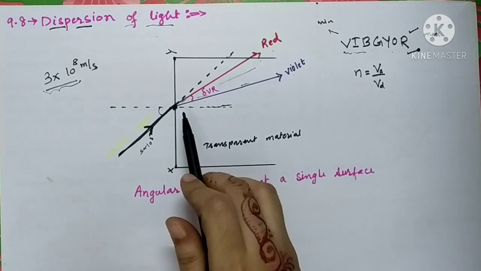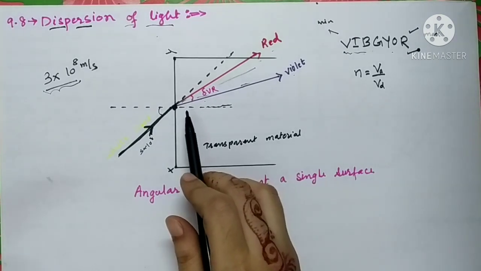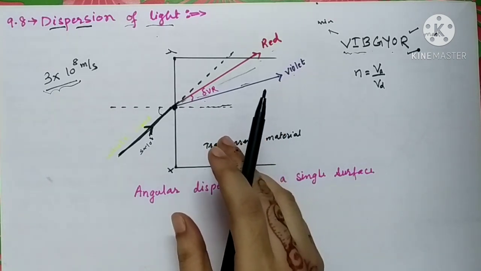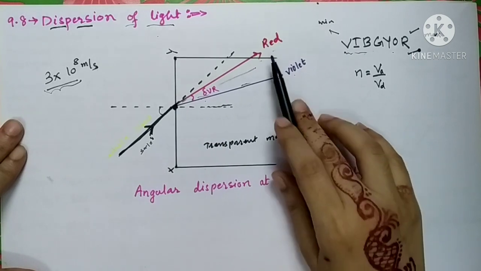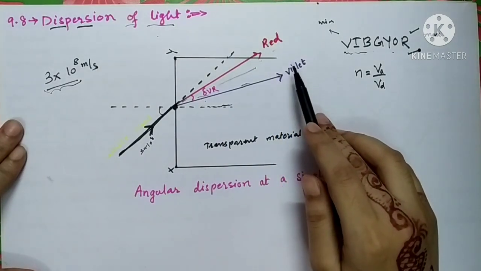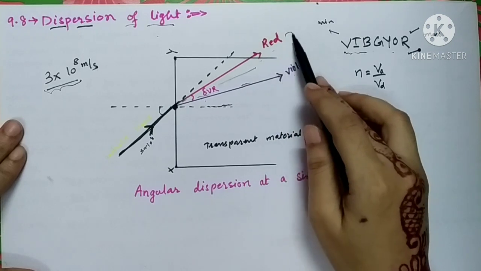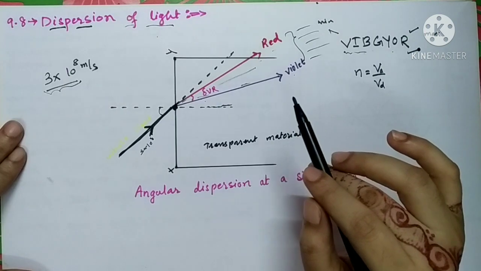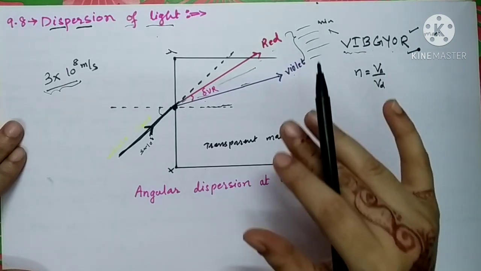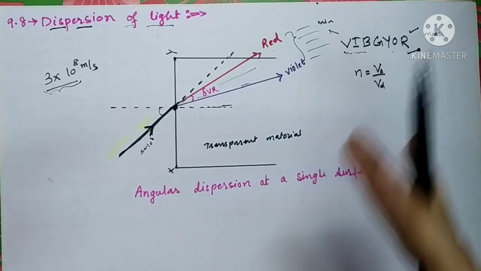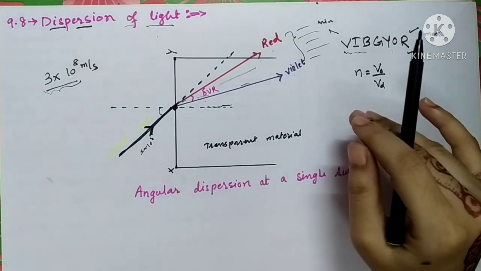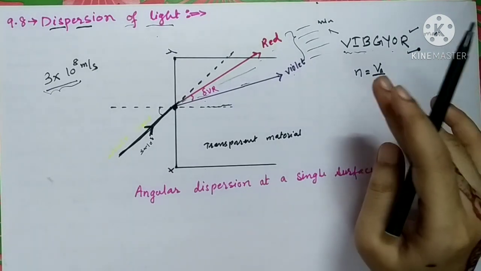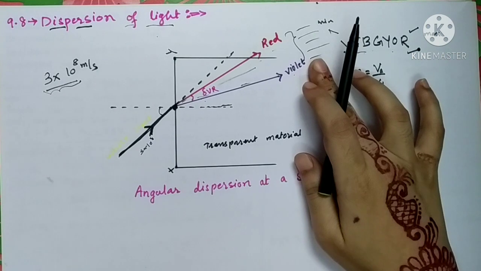Obviously, the main process over here is refraction only. But this refraction is different for different colors of light. So that is why all the colors appear to be separated from each other. Through the glass slab, a well-designed separated pattern will not be obtained over here. They will not be very much separated, but you can see a satisfactory result over here. You can see 7 colors.